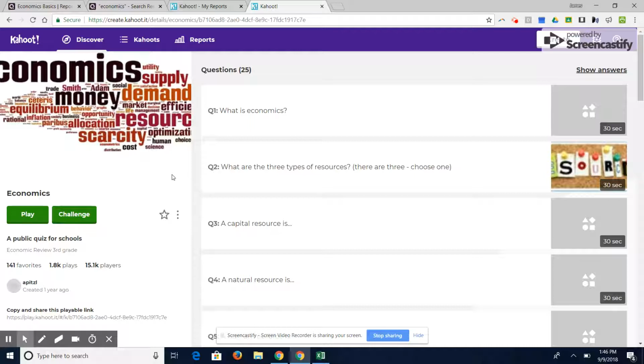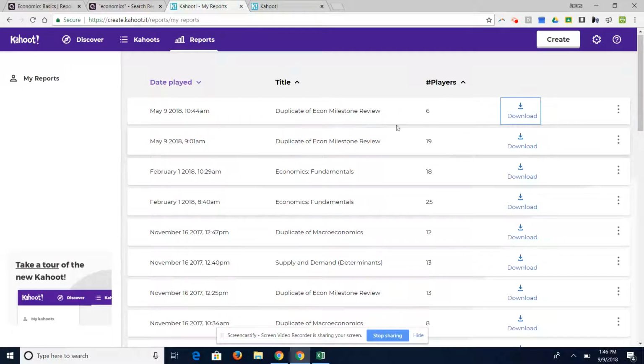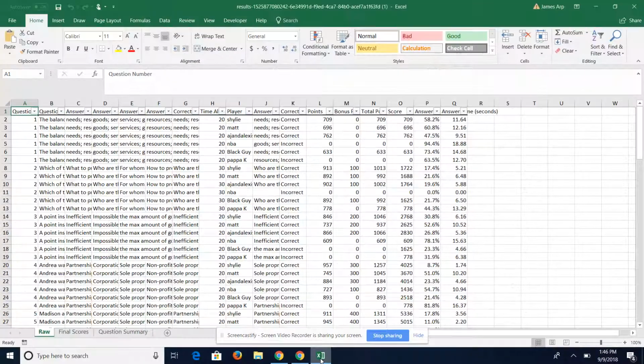And then at the end of it, just like with Quizizz, I can click on reports, and here are all the reports of all my different quizzes that I've given, or all my different Kahoots that I've given. And it actually downloads it to a spreadsheet for you. I know this kind of looks confusing, but if you spread it out, then we can see how many people have gotten the answers correct, who got these questions incorrect.